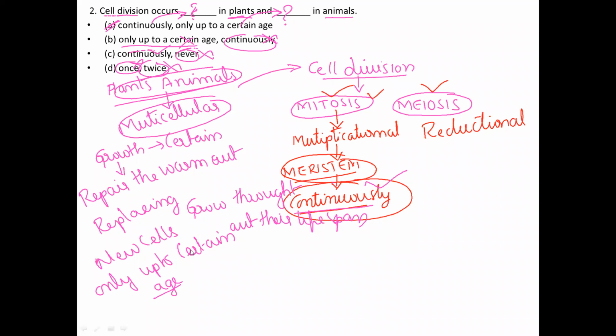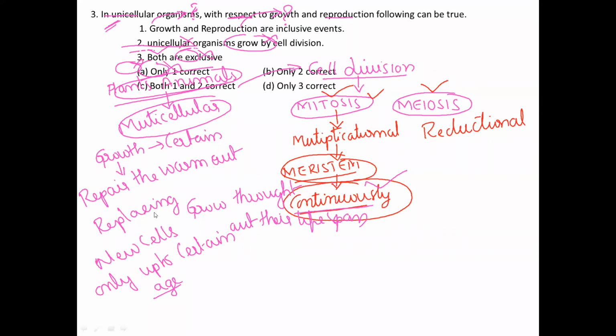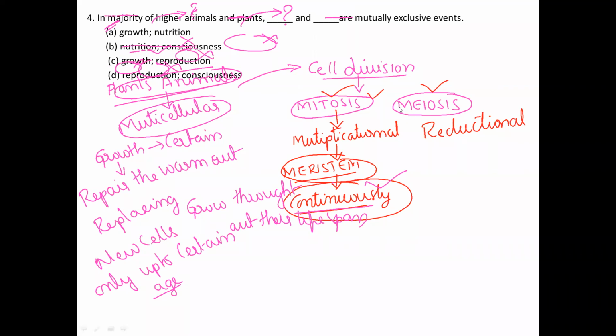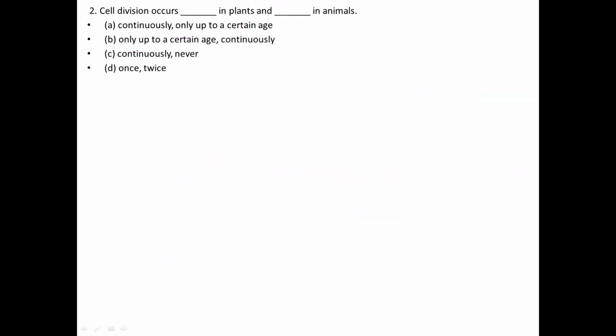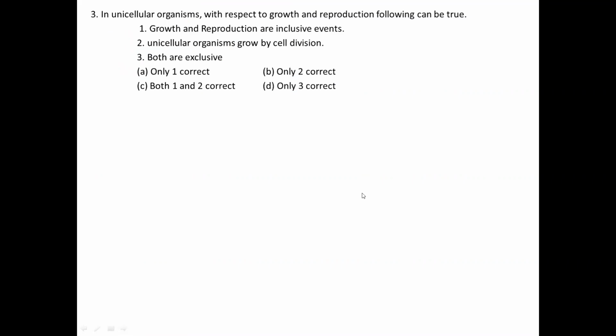I would like to move on to the next slide. I would like to clear all those things. So second question done, now the third question.